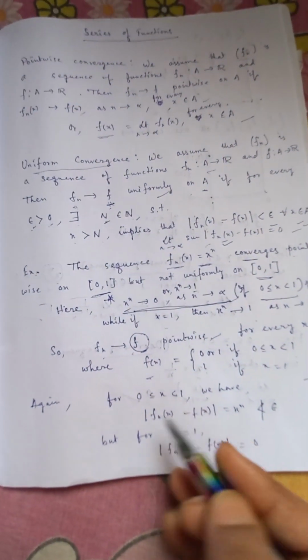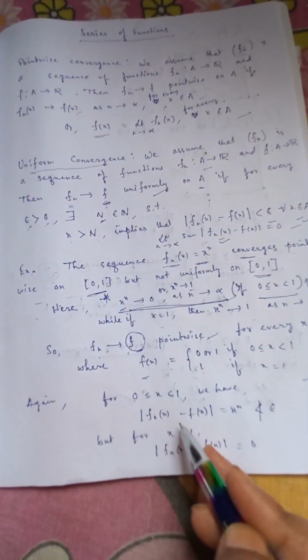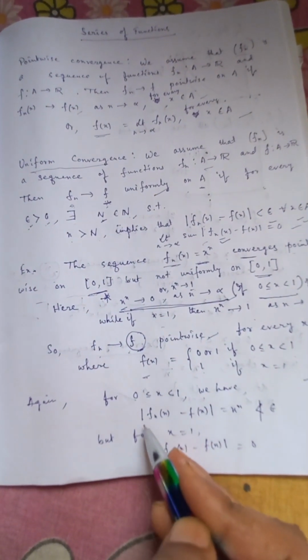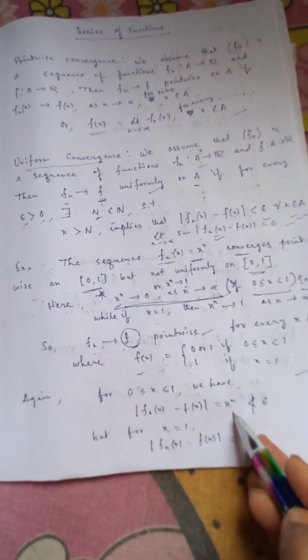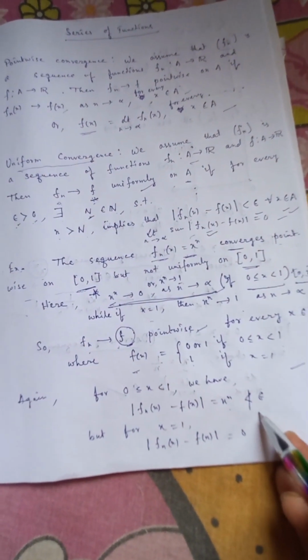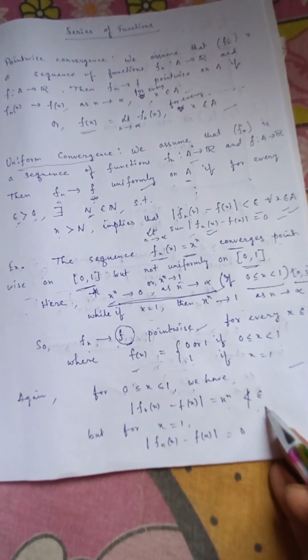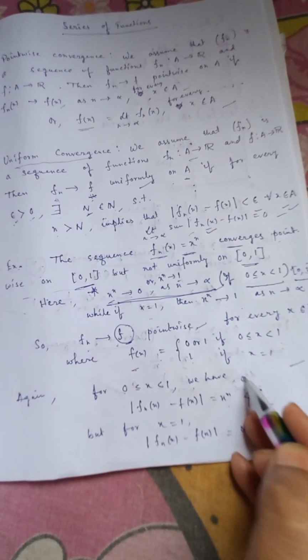Now if we examine the uniform convergence, here if we take the mod of fn(x) minus f(x), which is equal to x to the power n, this could not be less than epsilon, since it can be 0 or 1.